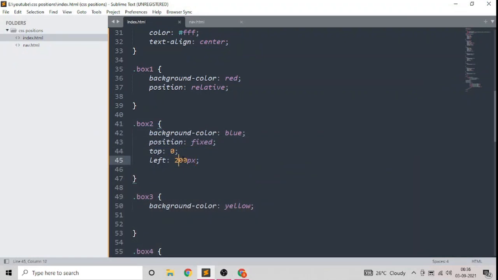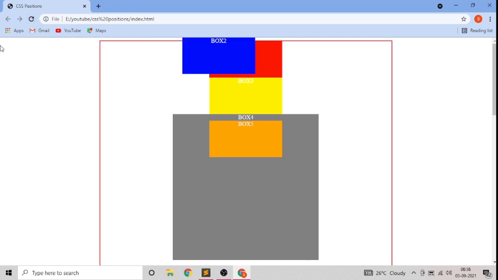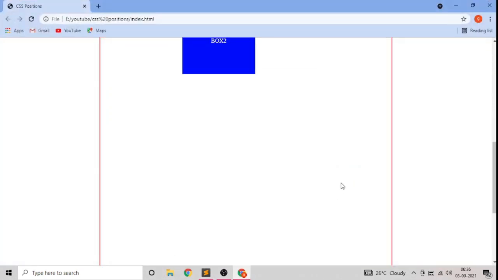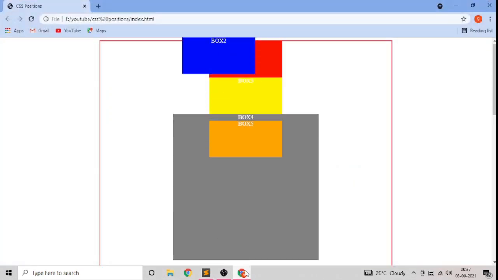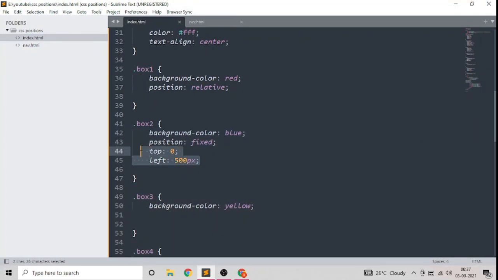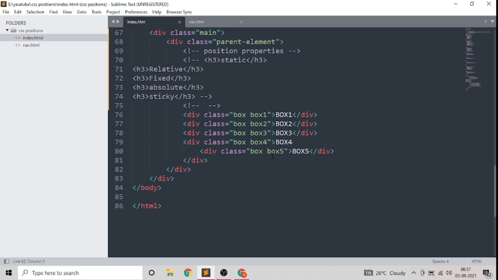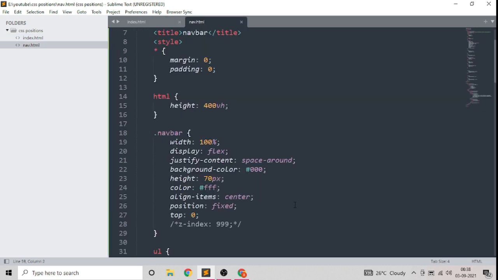Now if we give left of 500 pixels, see, it is moving. It is about 500 pixels from left, and if you scroll, it stays at the same position. So this position fixed is generally used for navigation purposes. We will see it with real life examples.